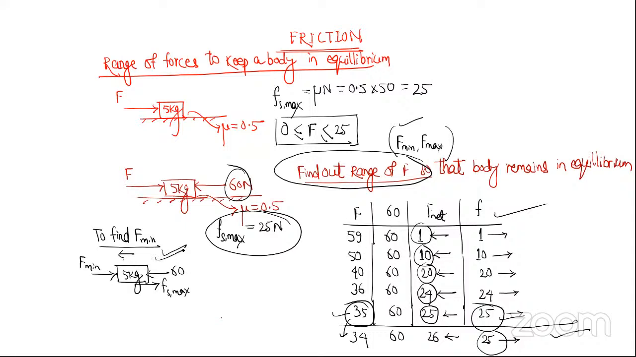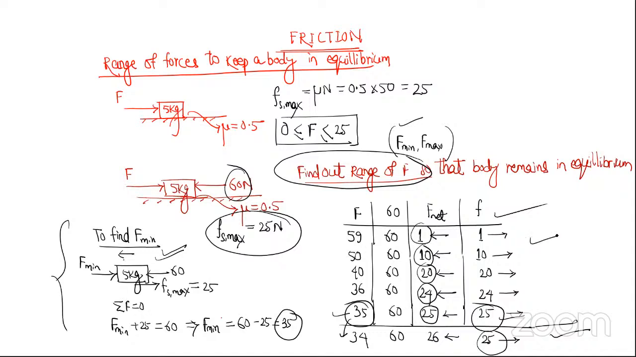To find F minimum, set net force equal to 0. Now the net force has become 0. If F minimum becomes smaller than this, then the body starts moving. So how much is F minimum? You see, F minimum plus 25 equal to 60. So F minimum equal to 60 minus 25. That is 35. This was in tabular form to make you understand. This is how we actually do it in class.